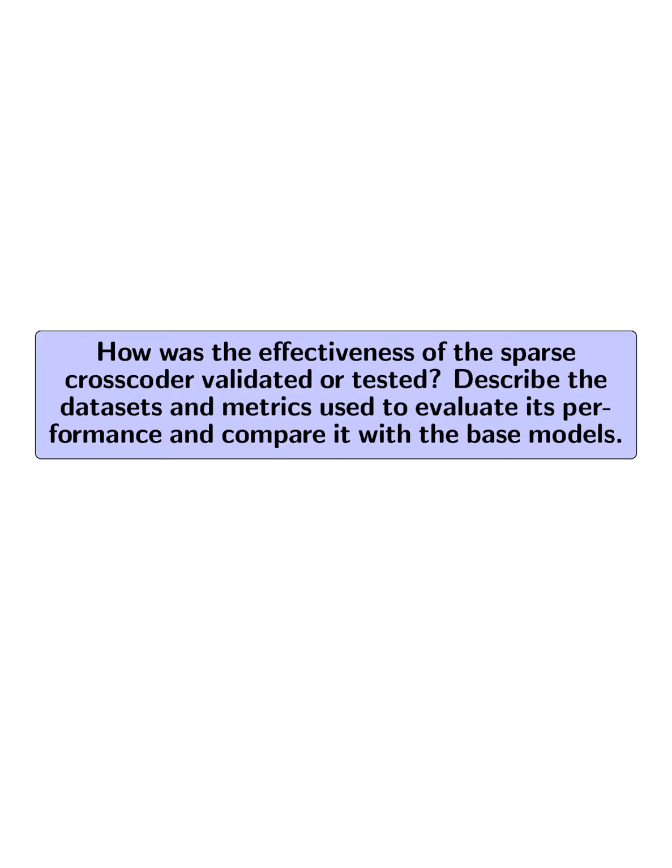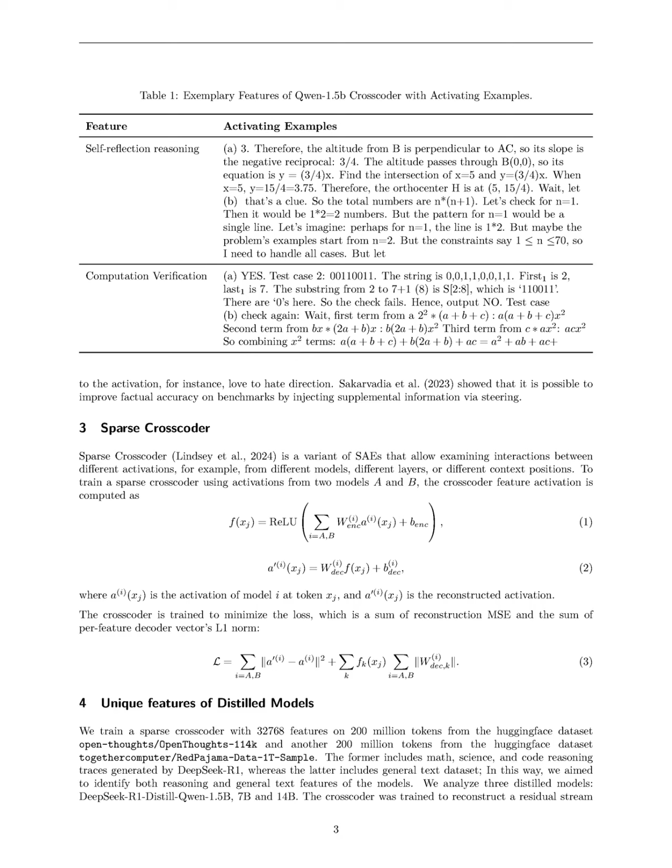How was the effectiveness of the sparse crosscoder validated or tested? Describe the datasets and metrics used to evaluate its performance and compare it with the base models. The effectiveness of the sparse crosscoder was validated by training it on two datasets, one containing math, science, and code reasoning traces generated by the DeepSeek R1 model, and another comprising general text from the Hugging Face dataset. Specifically, 200 million tokens from each dataset were utilized to identify both reasoning and general text features of the models.